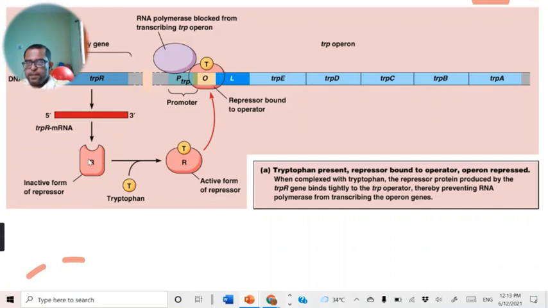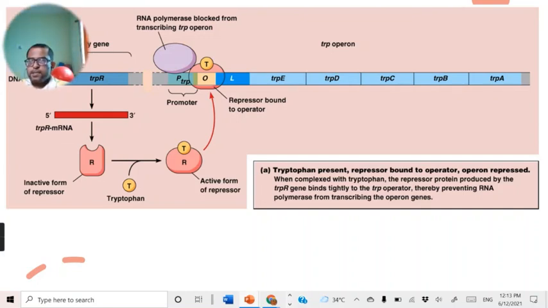Now this aporepressor plus tryptophan, which is acting as a co-repressor, these two get combined and form the active repressor. This active repressor gets bound to the operator of the TRP operon. This condition occurs when there is a high level of tryptophan, either synthesized by this TRP operon, or present in the surrounding environment.